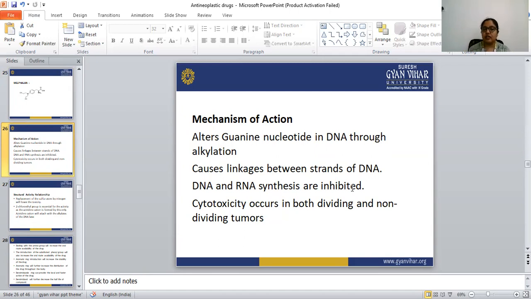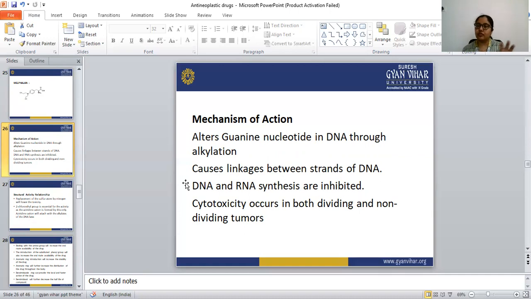Cytotoxicity occurs in both dividing and non-dividing tumors. So, the main mechanism of action we have seen is that the alkylating agents act at the N7 position of the guanine. That guanine is alkylated, and that alkylated guanine cross-links with another guanine.